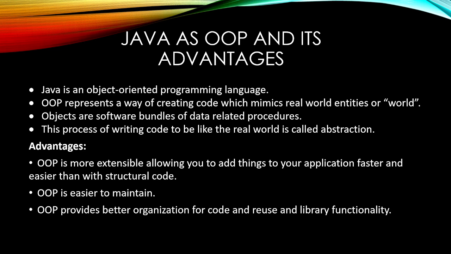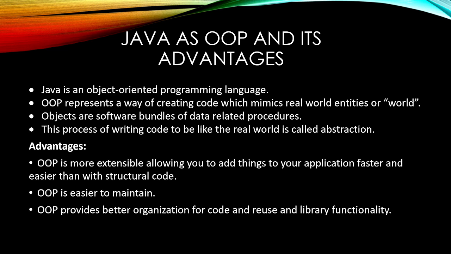For that, we create an object and we bundle this data. When I say data, it is basically the name, ID, and address of the person I'm talking about, and its related procedures. When I say procedures, we can say, let's say, changing the name, changing the ID, changing the address. These are all the procedures. This process of writing the code is basically called abstraction, the way of writing code that models the real world.